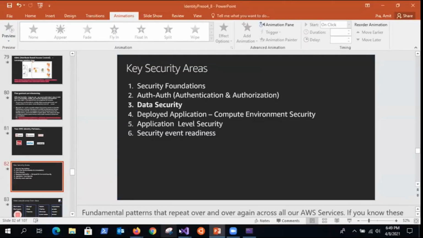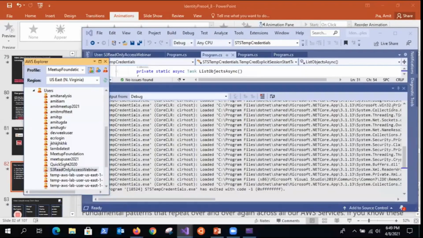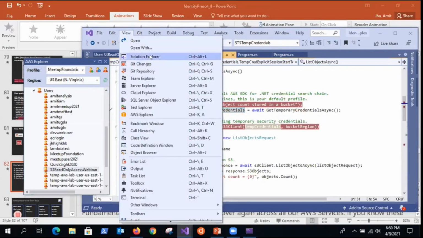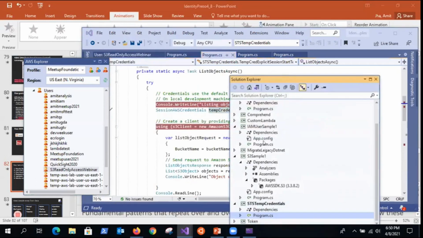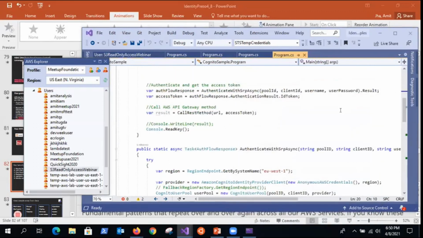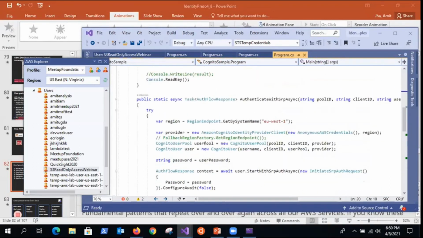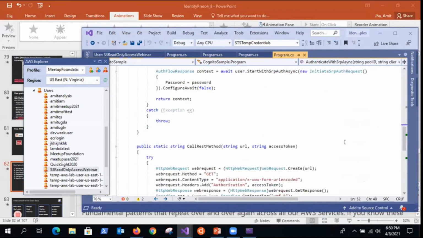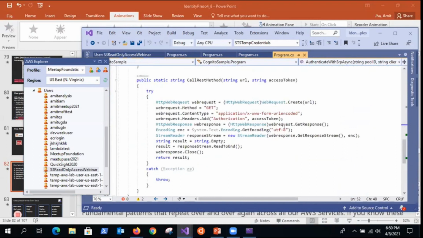I do have quick samples on the identity. If you see here, let's see. So Cognito, yeah, here you go. Same thing, I use the SDK. We have a Cognito identity provider, and again, the same set of flows. In this case, I'm calling an API and putting in the actual access token as an authorization header for the API, and that access token goes and validates, right? So this is one way of implementing.